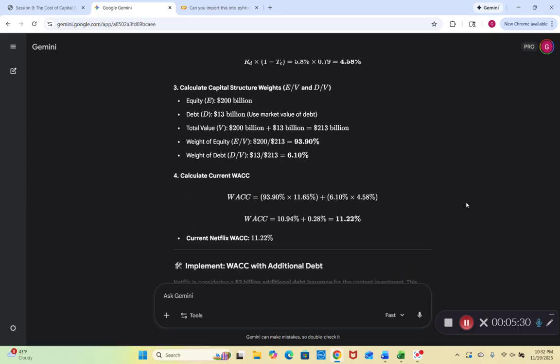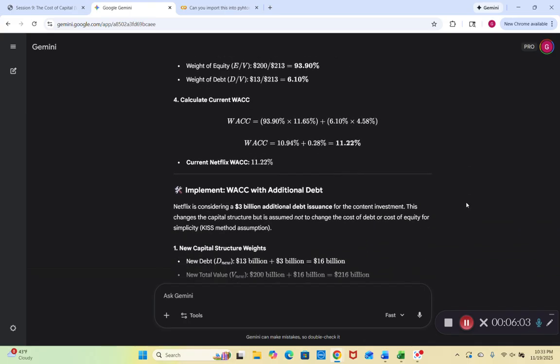So now we calculate our current WACC, or weighted average cost of capital. We put these in: 93.9% times 11.65%, plus 6.1% times 4.58%, which gives us 10.94% plus 0.28%, which gives us 11.22%. So current Netflix weighted average cost of capital is 11.22%. So now we implement.